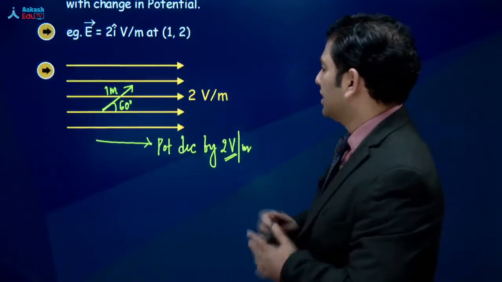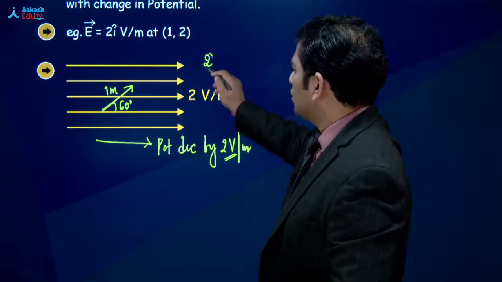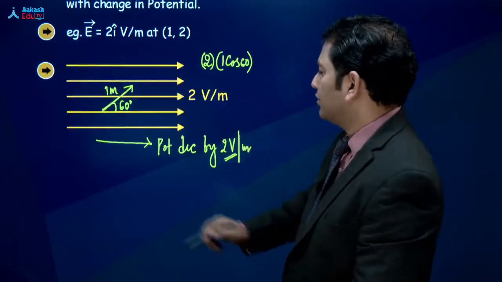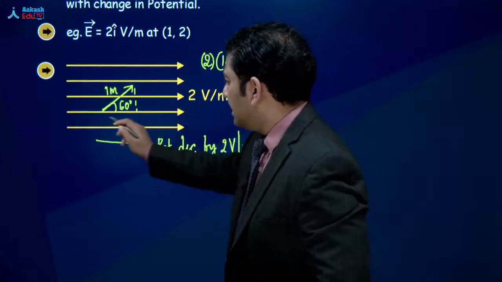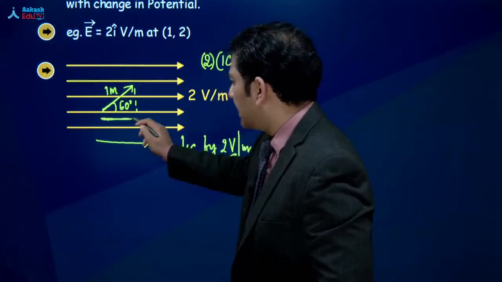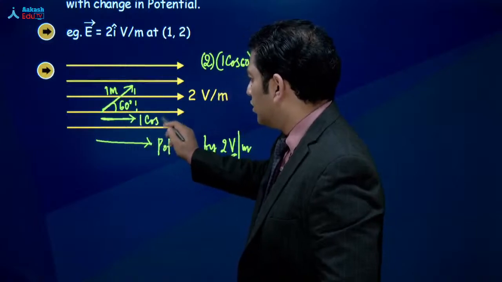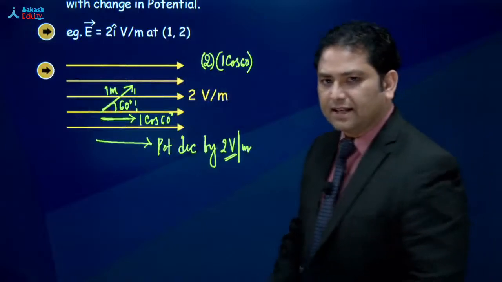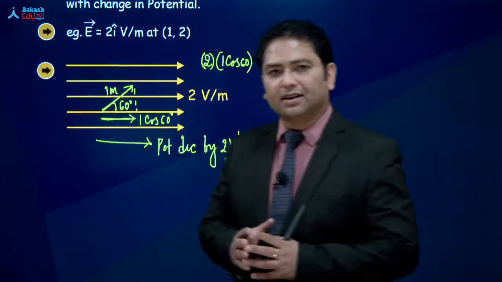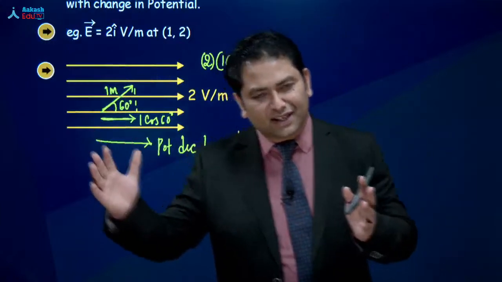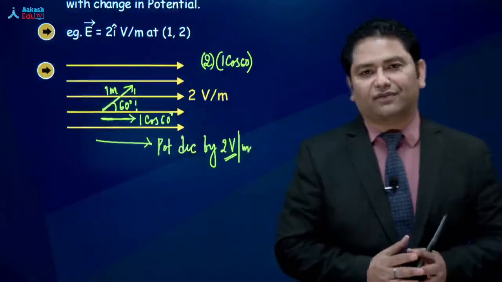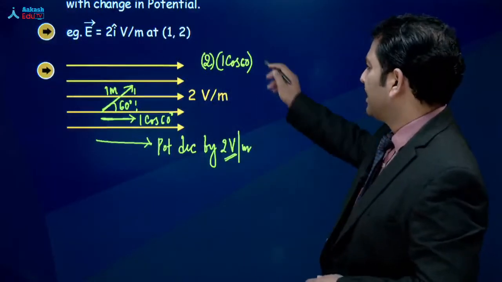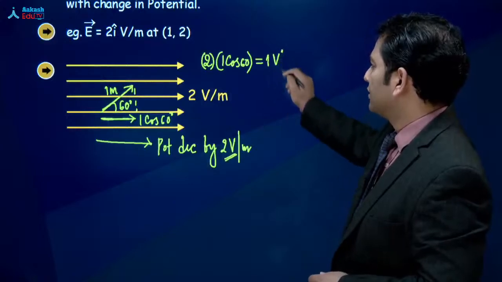But by how much? That will be 2 multiplied by 1 cos 60. और ऐसा क्यों? Because you can see the effective distance along the electric field is only 1 cos 60. That's what you need to understand. The physical distance, no doubt, is 1 meter, but we got to see what is the effective distance along the electric field, और उसकी जो value है, that is 1 cos 60. So here you get this as 1 volt per meter.